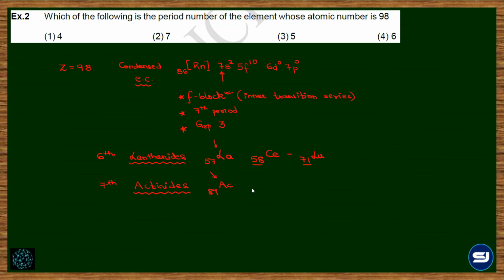So the actinides start from 90 and will end at 103. Just add 13, because 90 is already the first actinide element. तो plus 13 करेंगे तो last वाला मिल जाएगा. तो range हो गया 90 to 103.